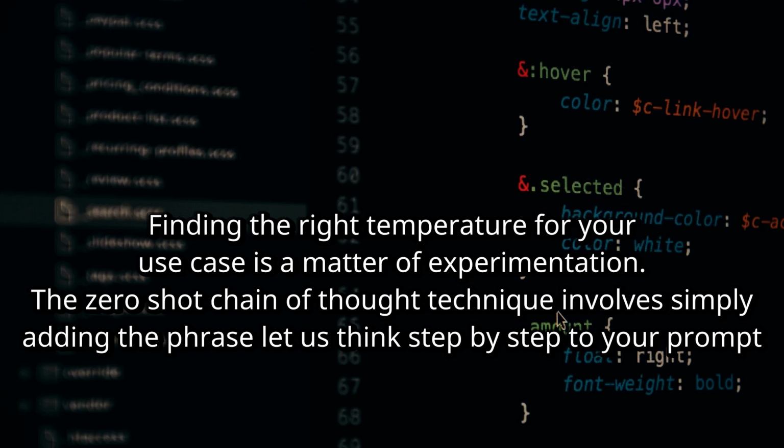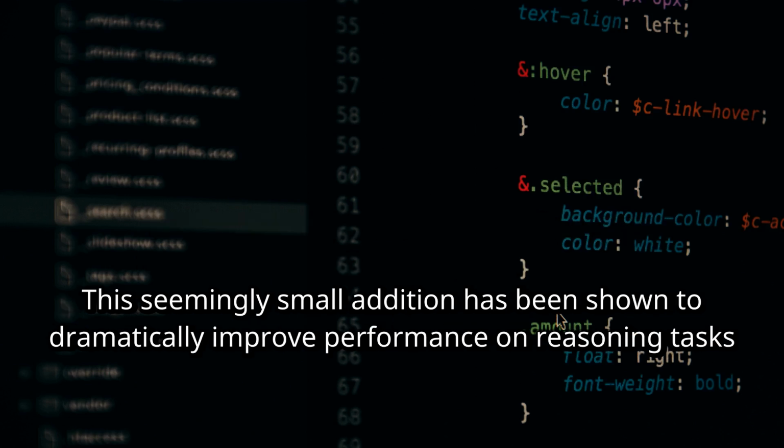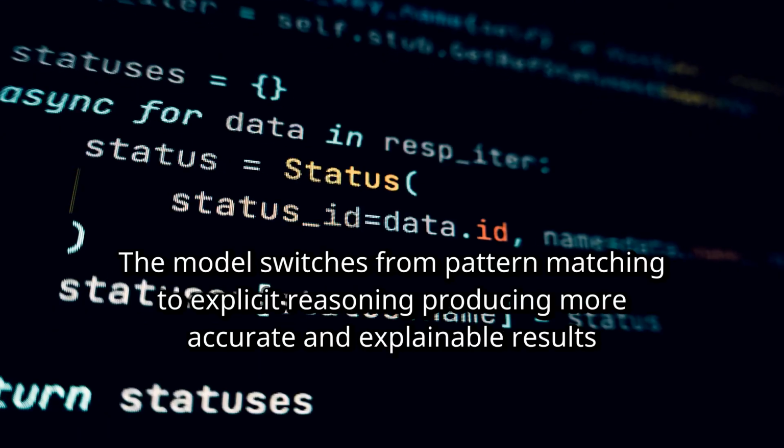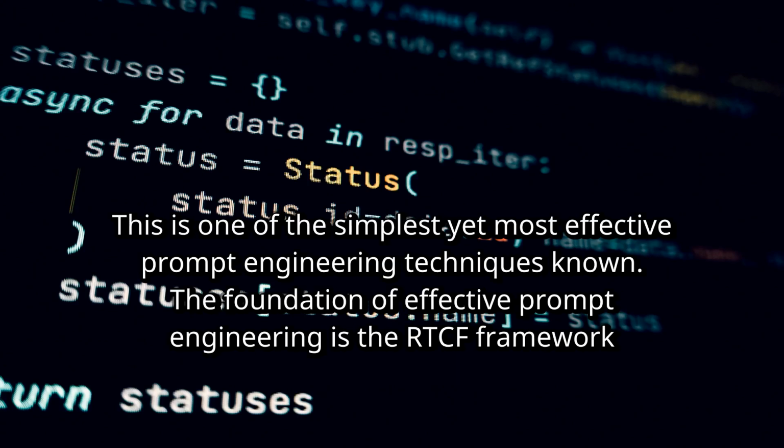The zero-shot chain of thought technique involves simply adding the phrase "let's think step by step" to your prompt. This seemingly small addition has been shown to dramatically improve performance on reasoning tasks. The model switches from pattern matching to explicit reasoning, producing more accurate and explainable results. This is one of the simplest yet most effective prompt engineering techniques known.